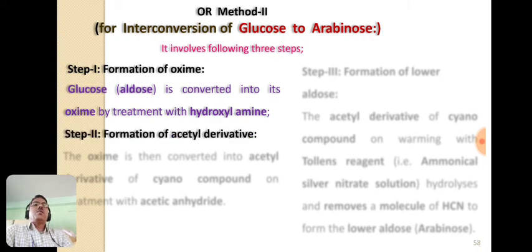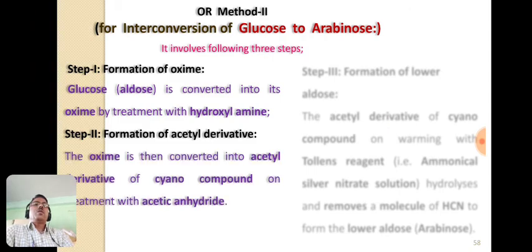And the second step is the formation of acetyl derivative. In this step, the oxime obtained from glucose by treatment with hydroxylamine is converted into the acetyl derivative of the cyano compound on treatment with acetic anhydride. So this is the second step, formation of acetyl derivative. And the third step is the formation of lower aldoses, that means the arabinoids.